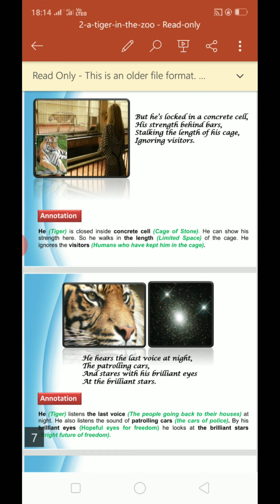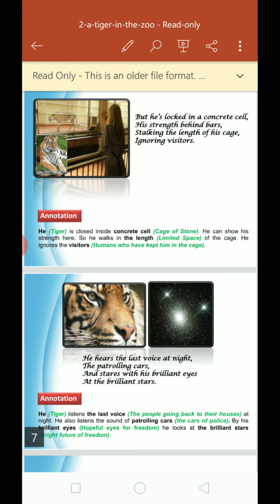Now he hears the last voice at night. What he is doing there actually, the tiger knows no rest during the day because of the visitors. Okay, people came to him to see him, हर बार उसको देखने आते हैं. Even at night he remains disturbed.